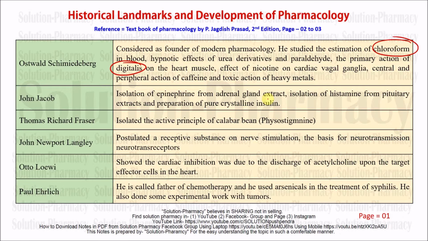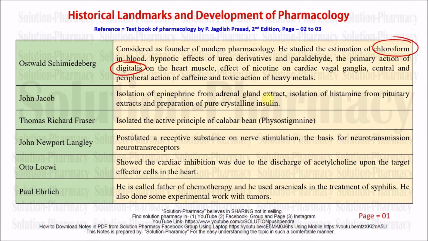Next one, John Newport Langley. He postulated a receptive substance on nerve stimulation, the basis for neurotransmission through neurotransmitters or neuroreceptors. So what is the meaning of neurotransmission? Neurotransmission is a process in which a signal is transmitted from one neuron to another, so that the chemical signal, called a messenger signal, may convey from one part to the other part.